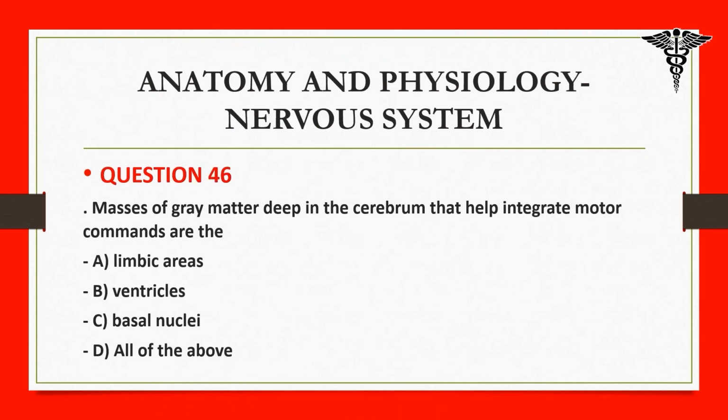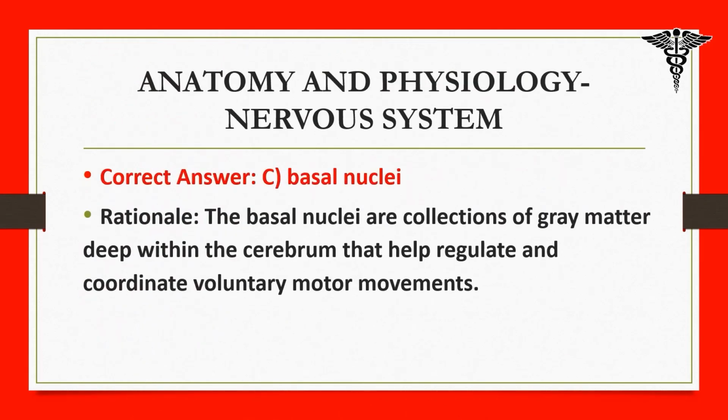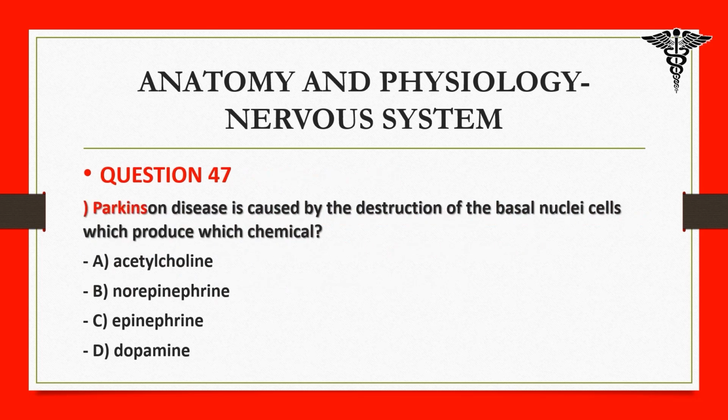Masses of gray matter deep in the cerebrum that help integrate motor commands are the A. limbic areas, B. ventricles, C. basal nuclei, D. all of the above. Correct answer, C. basal nuclei. Rationale: the basal nuclei are collections of gray matter deep within the cerebrum that help regulate and coordinate voluntary motor movements. 47. Parkinson's disease is caused by the destruction of the basal nuclei cells which produce which chemical?